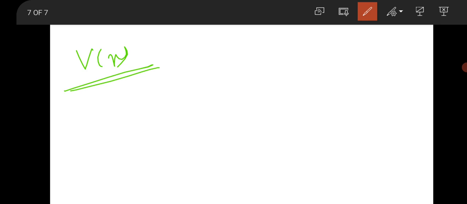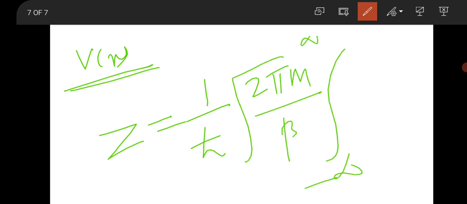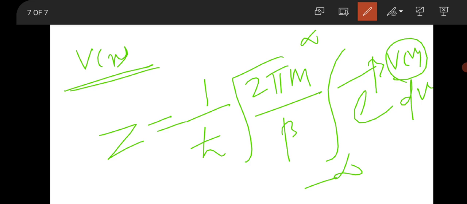So you have to first find the partition function. For the given potential, the partition function is always 1 by h times the square root of 2 pi m by beta, times the integration from minus infinity to plus infinity of e to the power minus beta V(x) dx. So this is the general formula for the potential V(x) and the corresponding partition function. Once you get the partition function, you can get every thermodynamical variable of the system.